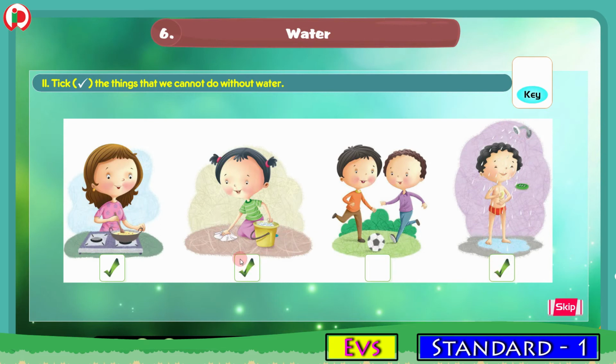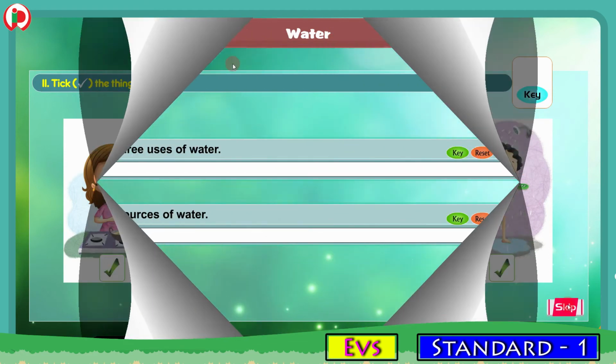We cannot clean or mop the floor without water. So we are ticking this picture. And we cannot cook food without water. So we are putting a tick mark. This is about the second bit. And now we will move to the next bit.